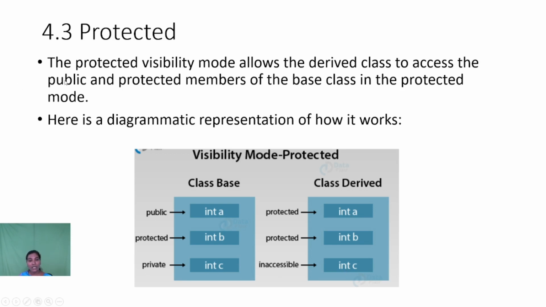In all three visibility modes, the private variables are inaccessible to the derived classes. So in the case of protected visibility mode, the public members of the base class are treated as protected members of the derived class, and the protected members are treated as protected members of the derived class.